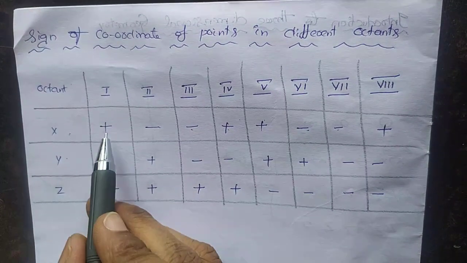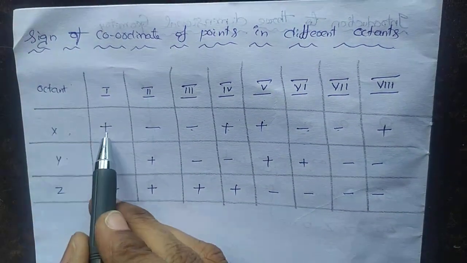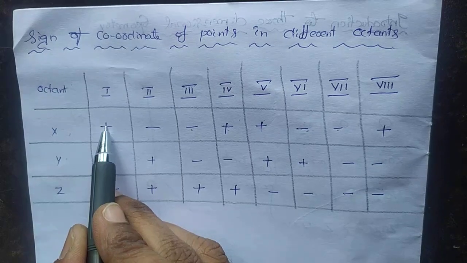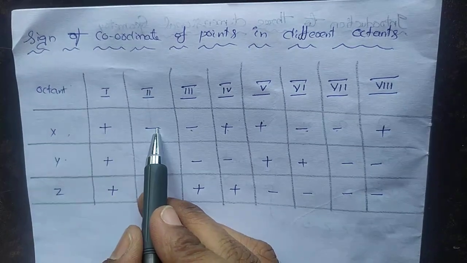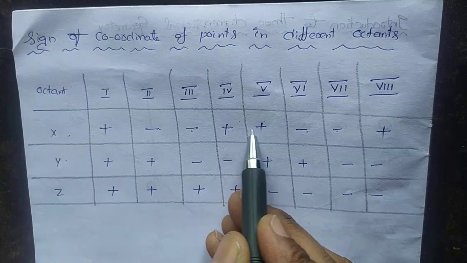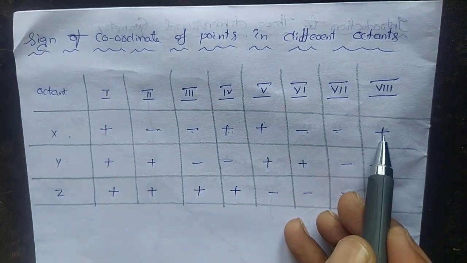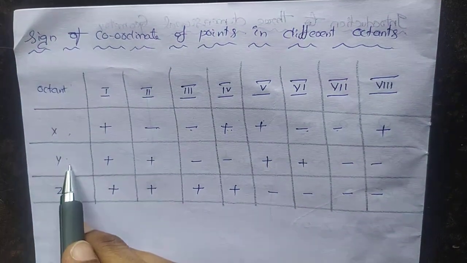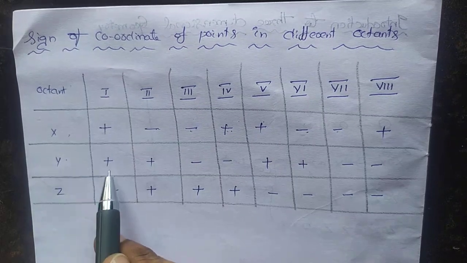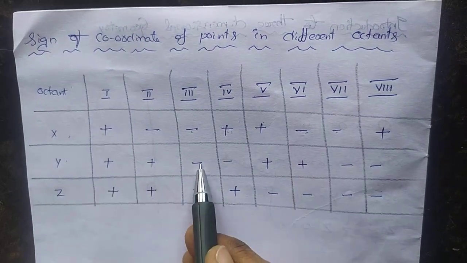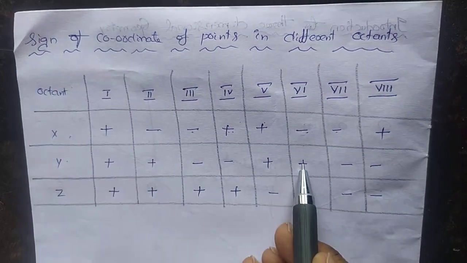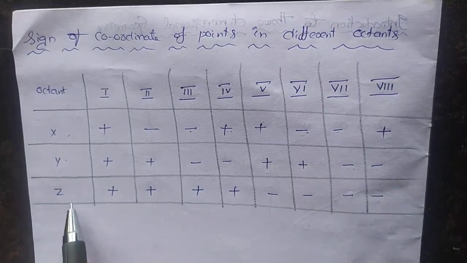Once again, first the x coordinate: the sign of the first octant is plus, then 2 minus, 2 plus, 2 minus, then plus. When we come to the y coordinate: 2 plus, then 2 minus, 2 plus, 2 minus.